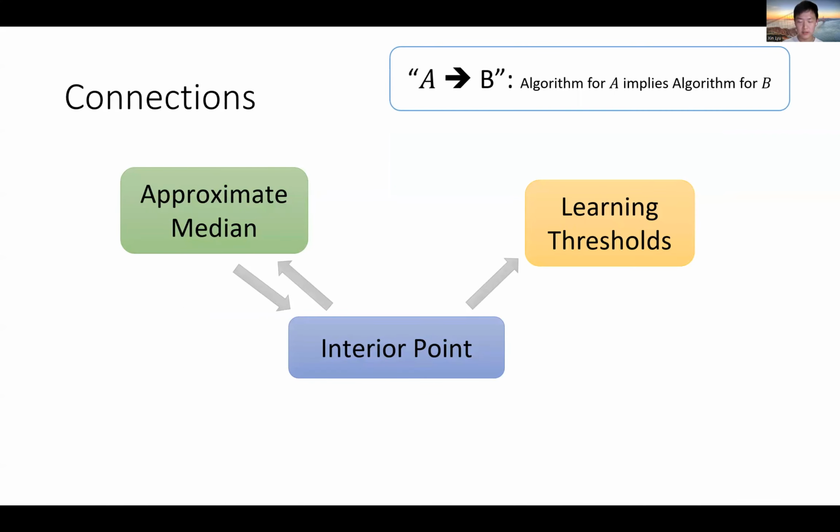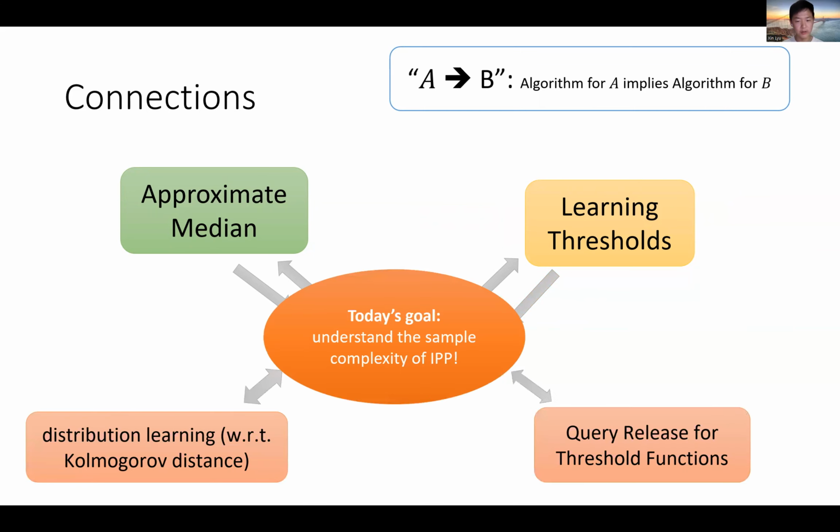So that's one connection. And it turns out you can build the other direction, which says that learning thresholds gives you an algorithm for interior point with similar sample complexity. And there are two more problems, which I will not discuss or define today. It suffices to know that they are all basic and fundamental tasks in the privacy-preserving data analysis context, and both of them are closely connected to the interior point problem. So for today's talk, we'll just try to understand the sample complexity of this IPP problem.